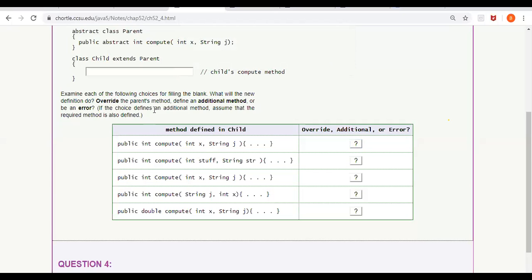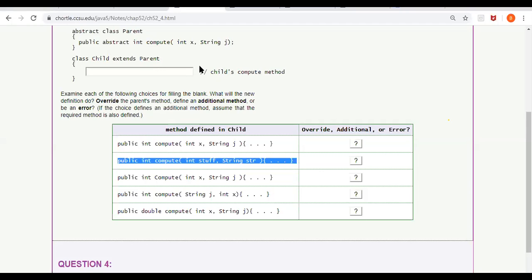What about this? If you give public int compute, why is it override? Because everything is same. Method name is same, the parameters are same, the return type is same. So it is overriding. Now see, public int compute int stuff string str. Will it override, create a new method, or error? Sorry, it's override. It's override.